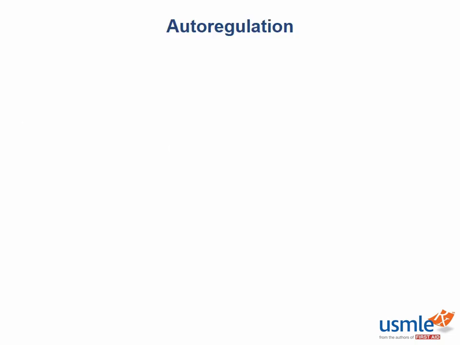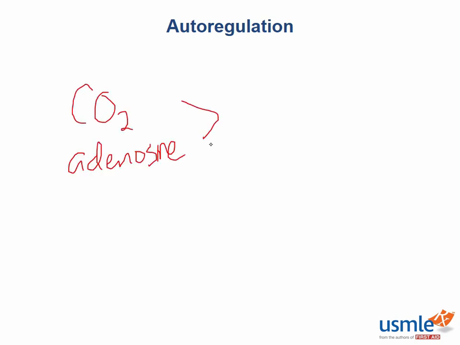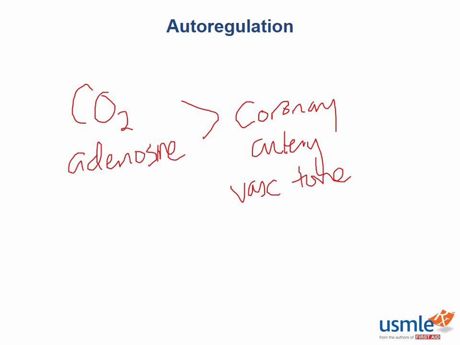The heart itself uses products of cell respiration, specifically carbon dioxide and adenosine, to modulate the coronary artery vascular tone. So for example, in a heart that is beating much faster and harder, the myocytes' mitochondria will be working hard, they'll be making more ATP, they'll be producing more carbon dioxide via the Krebs cycle. This will result in coronary artery vasodilation to increase the blood flow to the working heart.